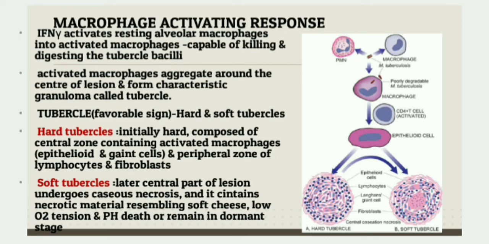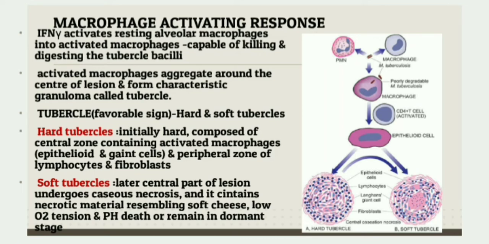First, let's see what is hard tubercle. Like the name, they are hard initially and composed of activated macrophages like epithelioid cells and giant cells, which are present at the center and surrounded by lymphocytes and fibroblasts. Later, you can see the soft tubercle. The hard tubercle sometimes gets converted to soft tubercle.